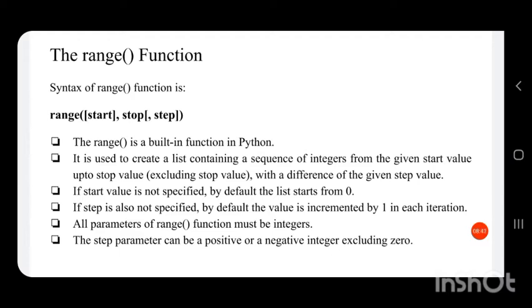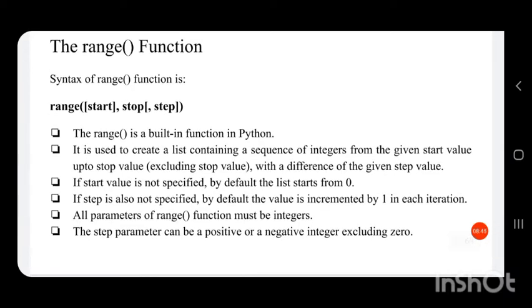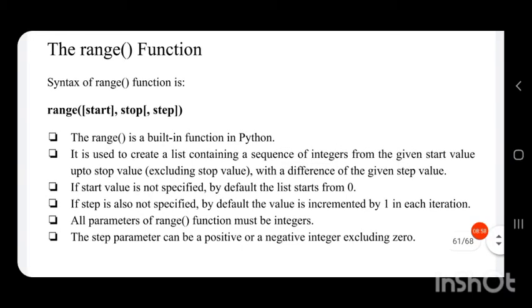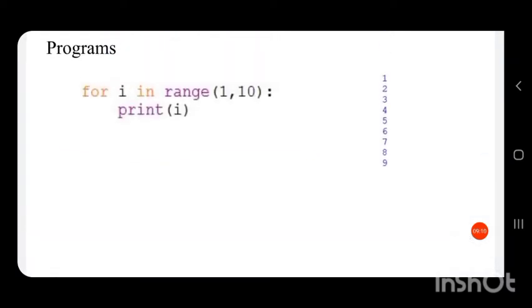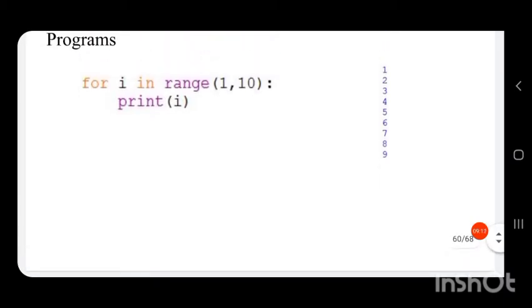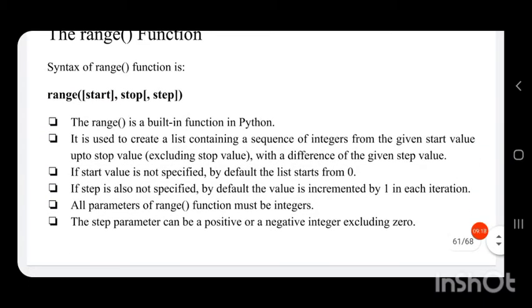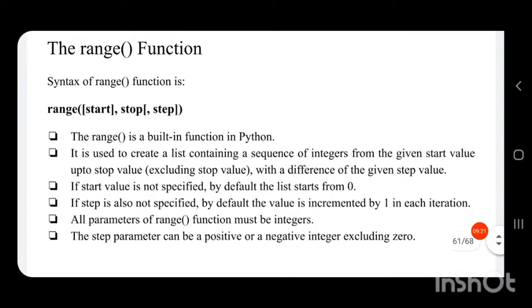The range function is a built-in Python function, that is, we do not have to import libraries for using that function. So it is called a built-in function. It is used to create a list containing a sequence of integers from the given start to the stop value, excluding the stop value. So we have excluded the stop value 10 and we consider values from 1 to 10 minus 1, that is 1 to 9, with a difference of the given step value.